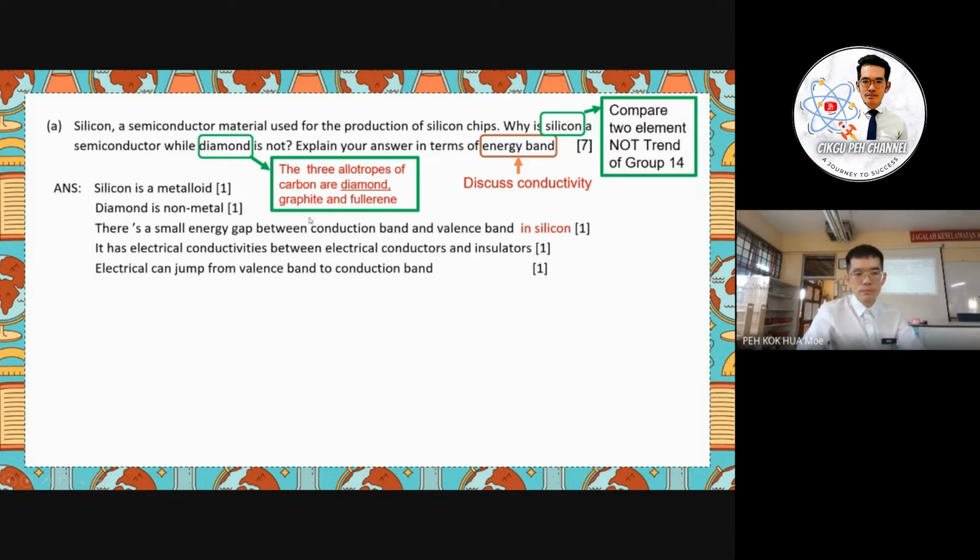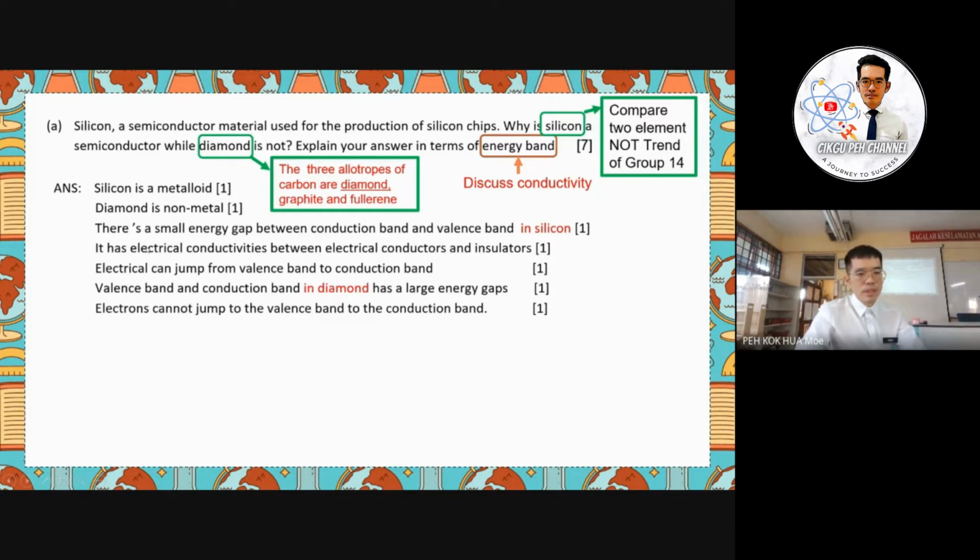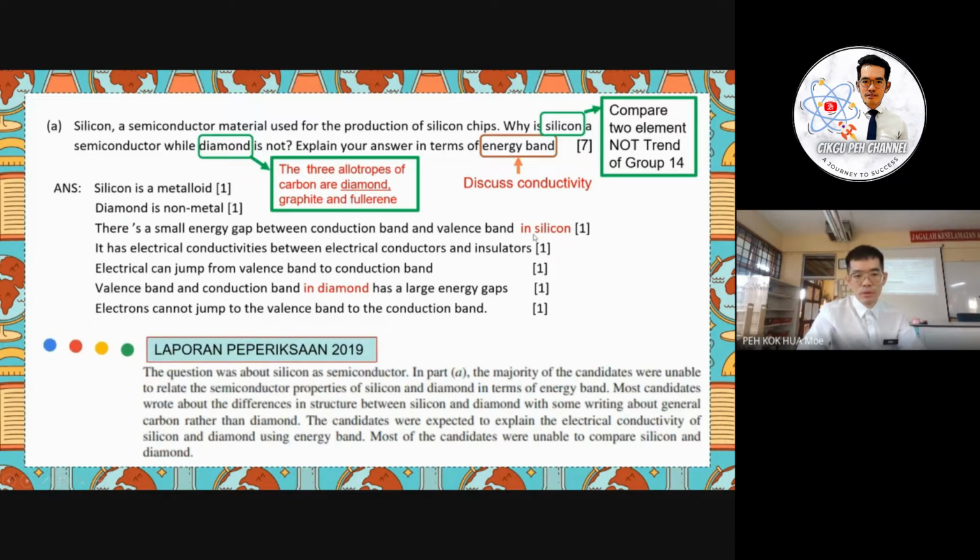Okay, and we discussed the valence band and conduction band in the diamond, which has a very big energy gap. So the electron is unable to jump from the valence band to the conduction band. So you can compare the answer here with the Laporan Peperiksaan 2019.